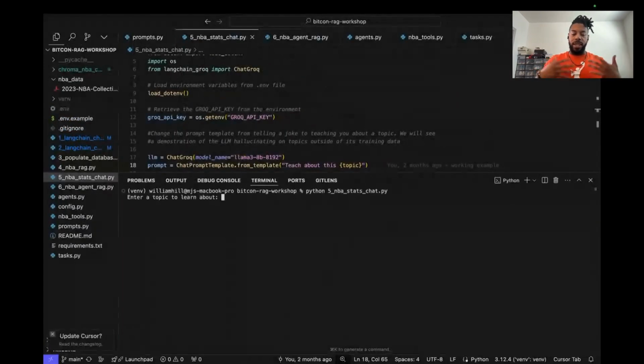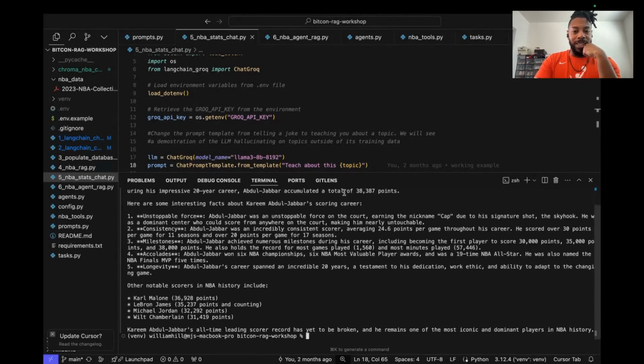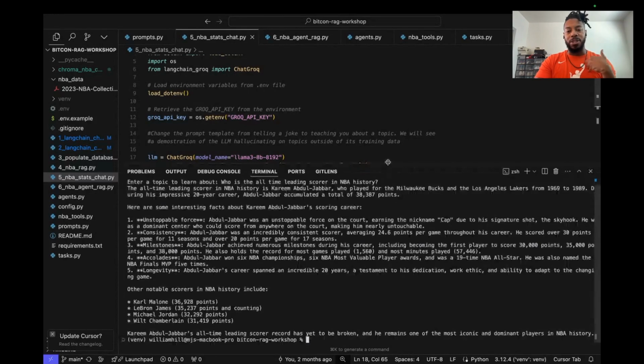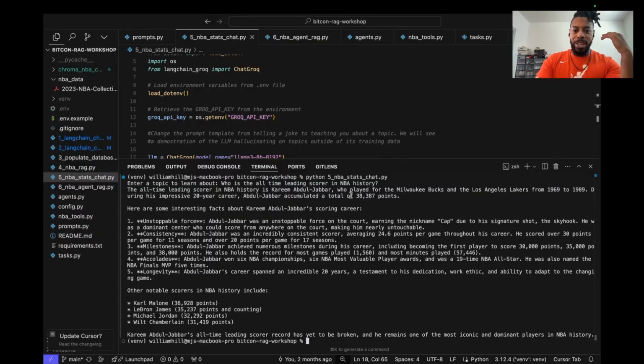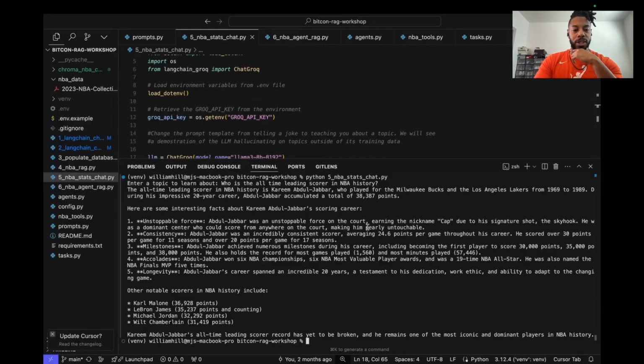So in this case, again, basketball guy here, I'm going to ask who the all-time leading scorer in NBA history is. Again, I'm a basketball stats nerd, very topical, right, given that I'm on the Stats on Stats podcast. So this looks right. But it's not. Hey, Kareem Abdul-Jabbar, who scored an incredible 38,387 points. This was true. But now it's LeBron. Exactly. This was true until around 2 years ago.